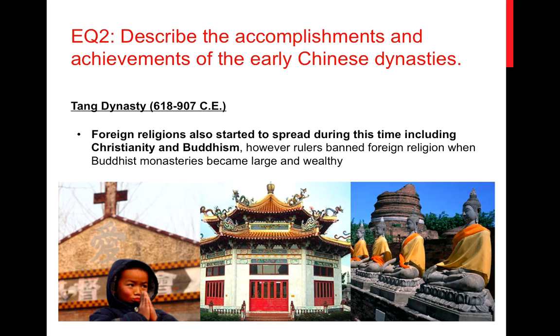And many people were converting to this philosophy or faith. And this made many of the rulers very angry because they felt like these monasteries were becoming very large and wealthy and taking over a lot of land that could have potentially been farmland or other things. So many of the rulers started to ban these foreign religions, especially Buddhism, because of these types of things.